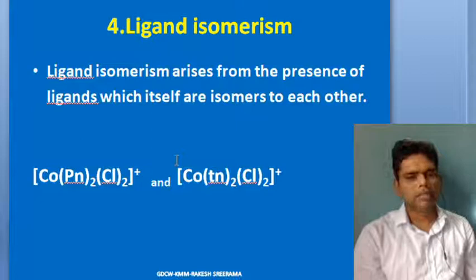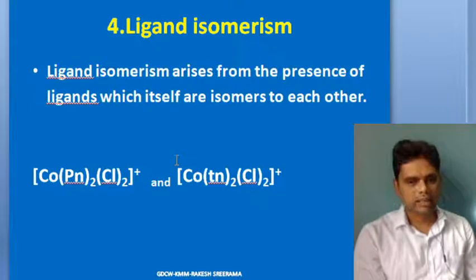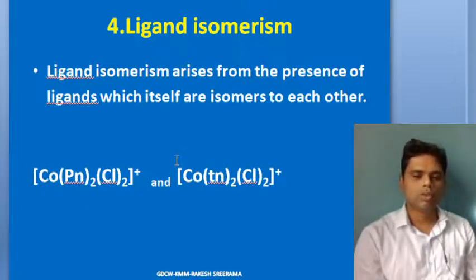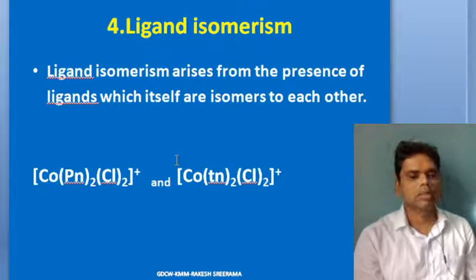At the end of this chapter, coordination compounds, you should be able to answer certain questions. The most commonly asked questions are on isomerism. From isomerism you definitely get 2 or 4 marks questions. One is structural isomers, and another is geometrical isomers and optical isomers.